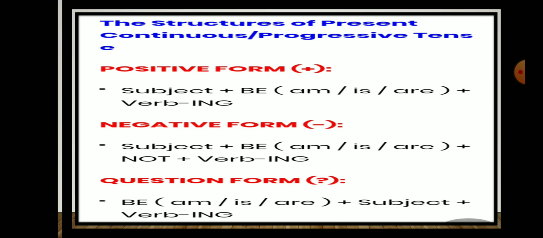Negative form: subject plus be, means am or is or are, plus not plus verb and the suffix ing. This is negative form. Then question form means interrogative form. Be means am or is or are plus subject plus verb and suffix ing, means the form of verb, the fourth form of the verb. We can call it gerund form also. Okay, the next.